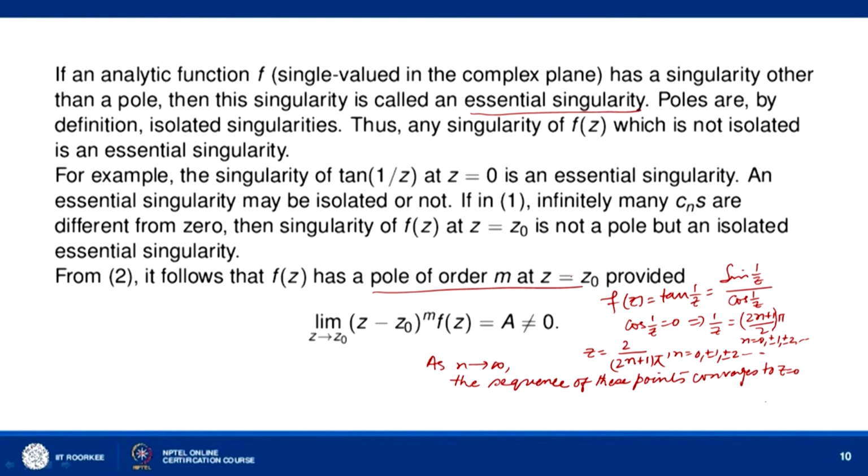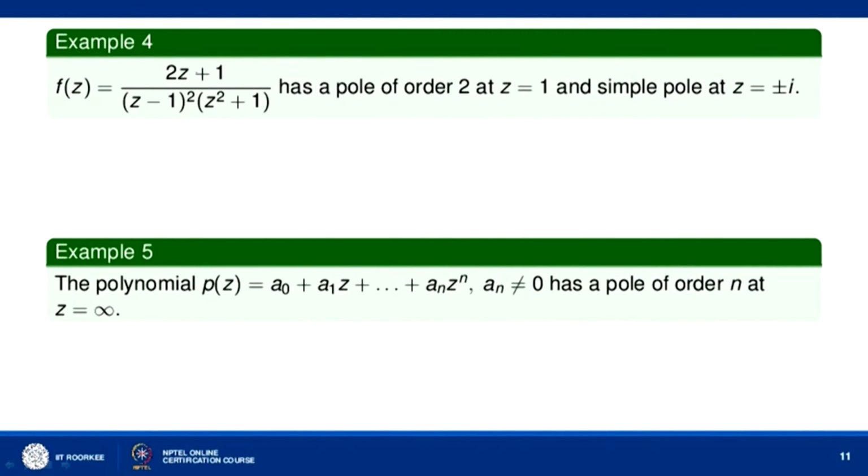From 2 it follows that f(z) has a pole of order m at z equal to z naught provided the limit as z tends to z naught of (z minus z naught)^m into f(z) is a finite quantity which is non-zero. Okay. So for example, f(z) equal to (2z plus 1) over (z minus 1)² into (z² plus 1). Now you can see f(z) is singular at the point z equal to 1 and z equal to plus minus i, because z² plus 1 equal to 0 means z is equal to plus minus i. So f has 3 singularities, z equal to i, z equal to minus i and z equal to 1.